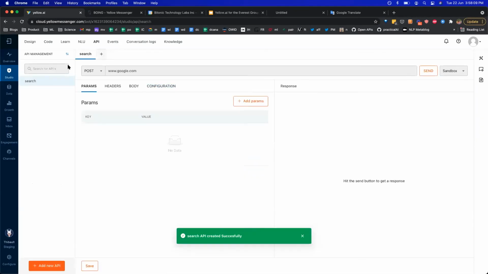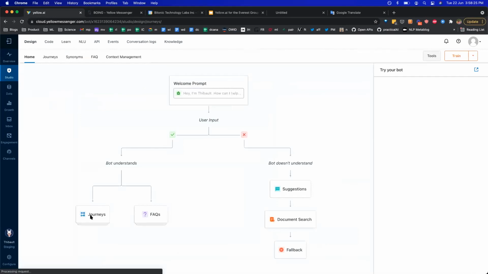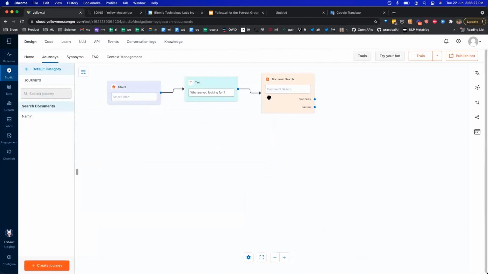Right, and once I have done that, you can see that the API is completely configured over here. I can, of course, add things like headers, body, how I want to authenticate it, and so forth. And once I've done that, whenever I create a new journey, this API will basically be available to me to connect right away.